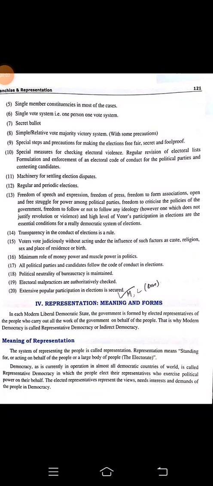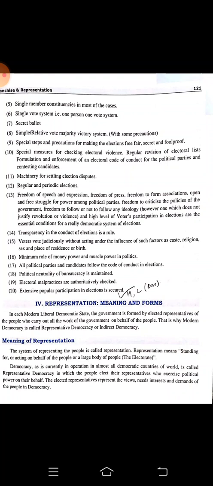Let's continue with the fifth chapter from your political science book of grade 12, and the name of the chapter is Franchise and Representation. And today we are going to start with representation, meaning and forms of representation. So what is the meaning of representation?